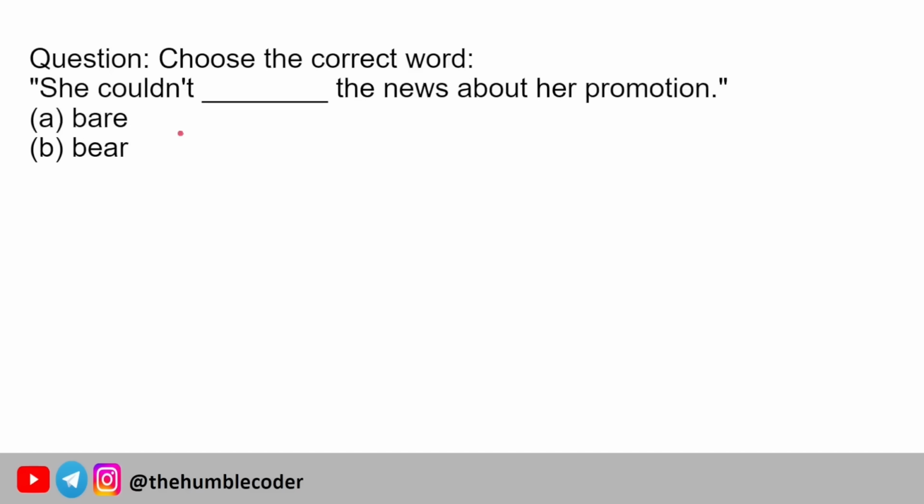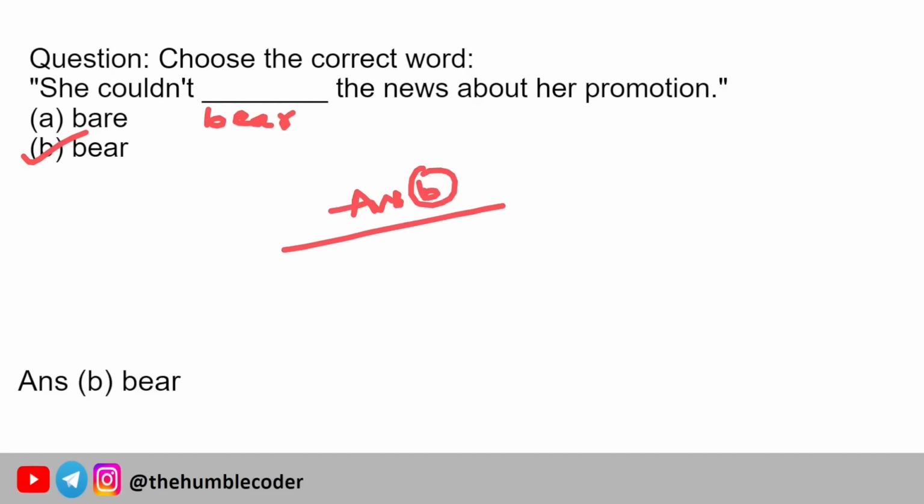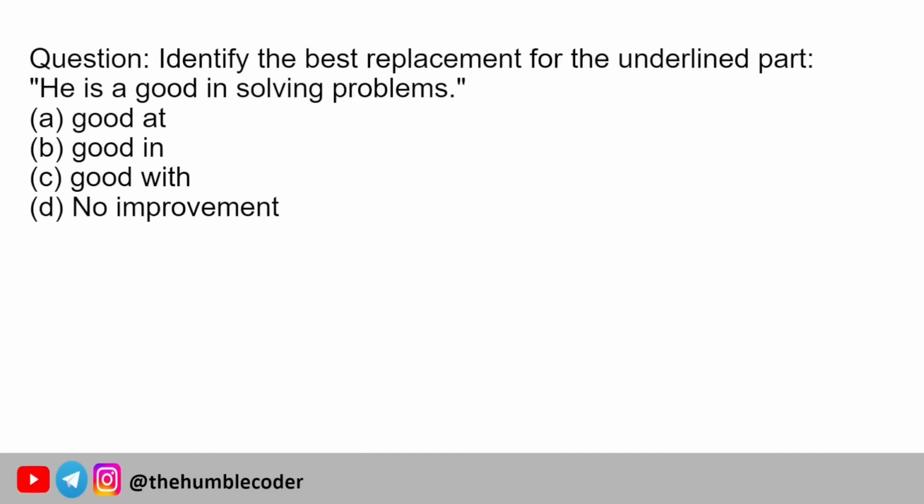The question is, we have to choose the correct word which can fit in this blank. She couldn't dash the news about her promotion. We have two options given to us: bear, beer. So the correct answer for this question is bear. Bear means to tolerate or to take up. So the correct answer will be option number B. Moving on to the next question now.